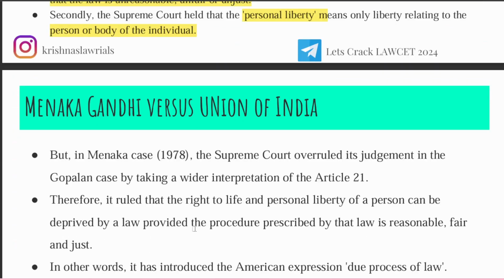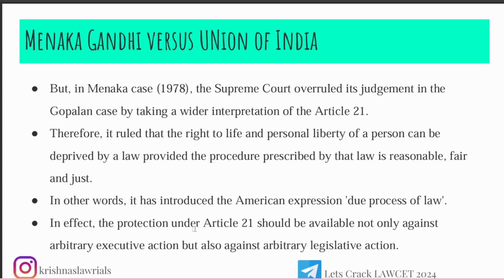But in the Maneka Gandhi case, they moved from A.K. Gopalan to Maneka Gandhi. What changed is that in Maneka Gandhi, they saw the wider path. They considered Article 21, the right to life, in a broad way. In a sense, they included many other things as well.